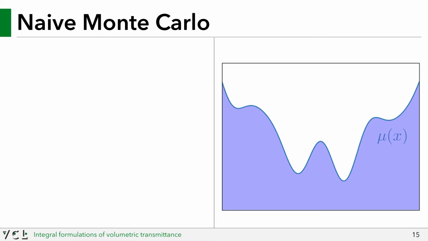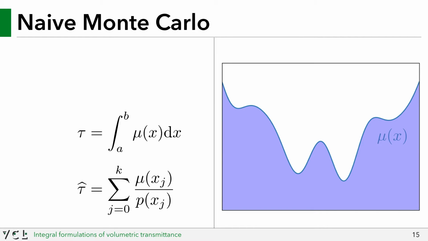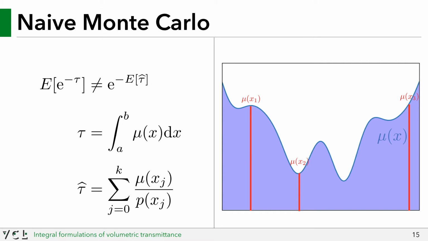So why not attempt to apply Monte Carlo to estimate transmittance directly? The optical depth is defined as an integral over the extinction, so let's naively apply Monte Carlo to estimate it by looking up the extinction at a few locations in the medium and dividing by the probability density of choosing said points. While this Monte Carlo estimator provides an unbiased estimate for the optical depth, unfortunately, your estimate for transmittance will be biased. This is because the exponential is a nonlinear operator, so Monte Carlo cannot be used directly.